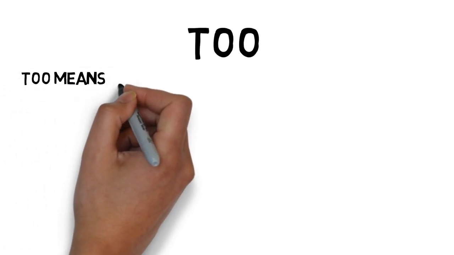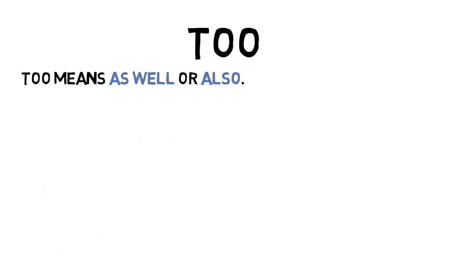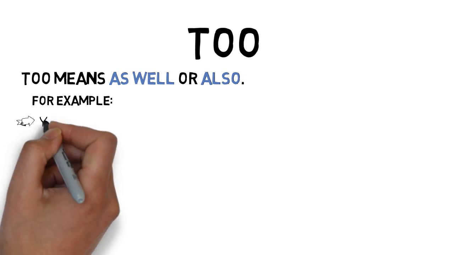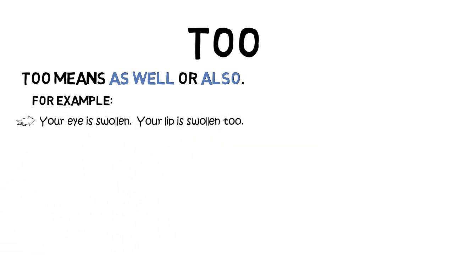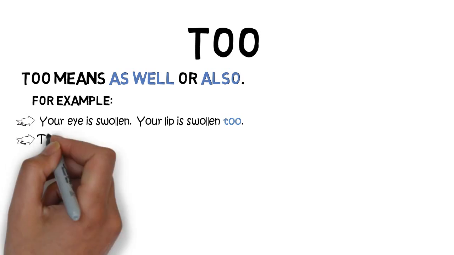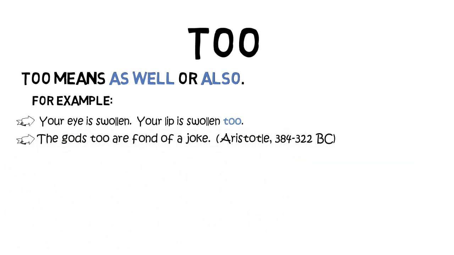Let's start by looking at "too" with two O's. This means as well or also. Here's an example. Your eye is swollen, your lip is swollen too. As well. The gods too are fond of a joke. Quote by Aristotle, philosopher. The gods as well are fond of a joke.